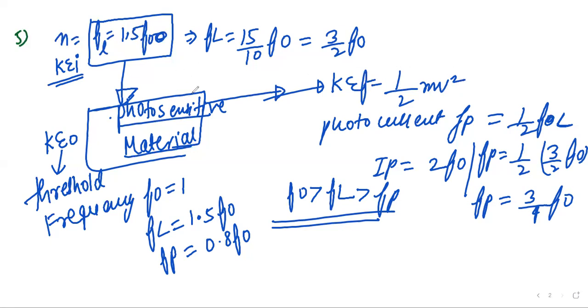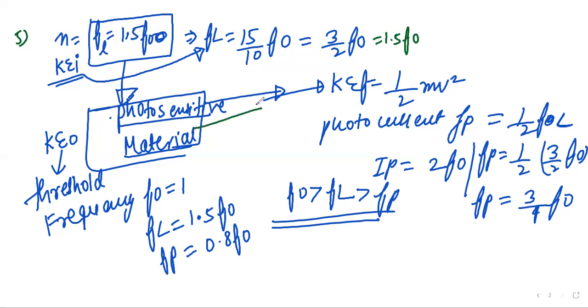In the similar manner, I am relating this with the frequency. This initial frequency I have taken as FL, that is equal to 1.5 times f naught, so it will be 1.5 f naught. Understood?